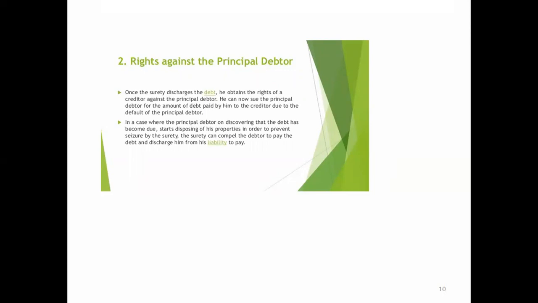In case the principal debtor, discovering that the debt has become due, starts disposing of his properties in order to prevent recovery by the surety, the surety can compel the debtor to pay the debt and discharge him from his liability to pay.